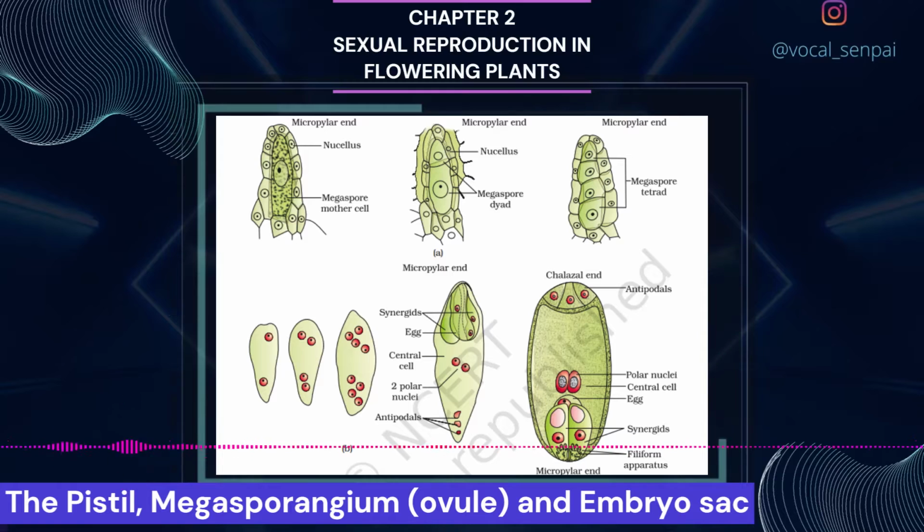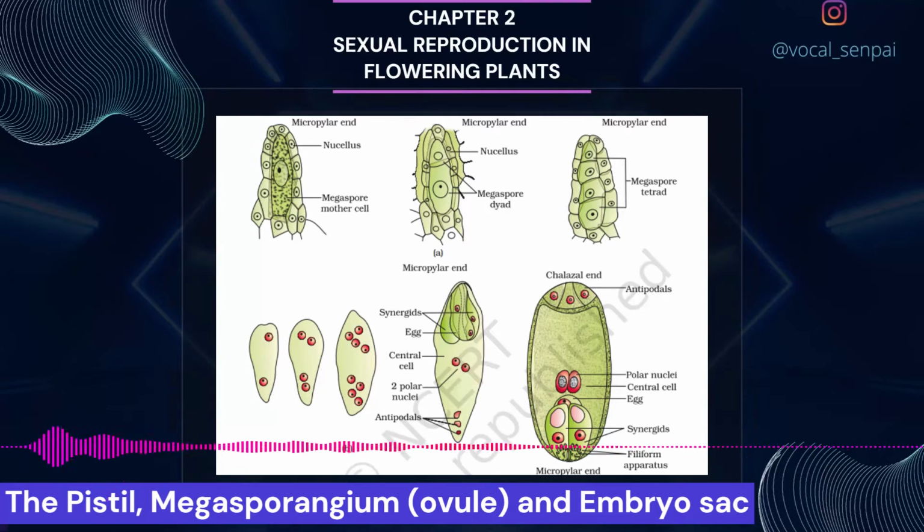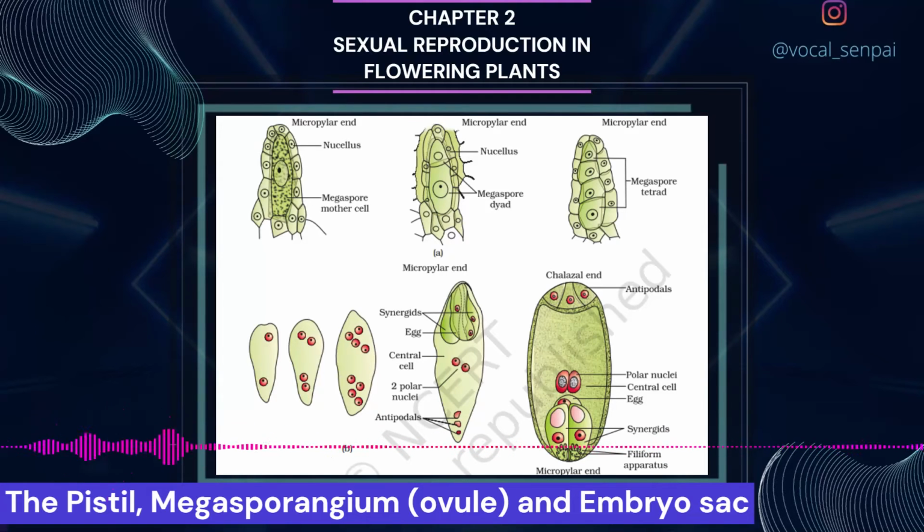What is the importance of the MMC undergoing meiosis? Meiosis results in the production of 4 megaspores, figure 2.8a.